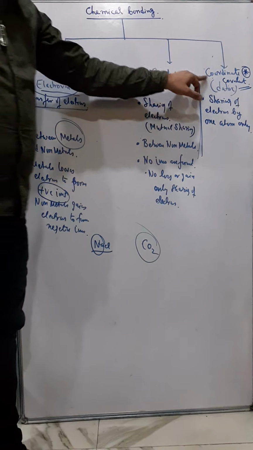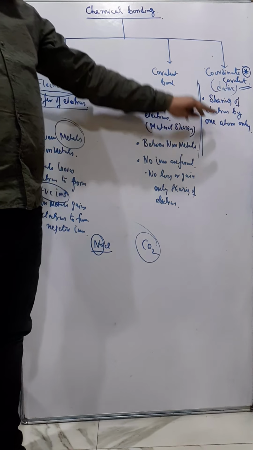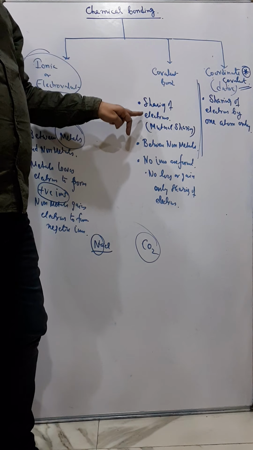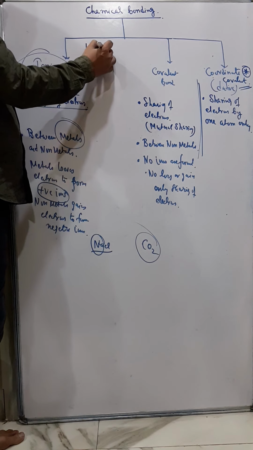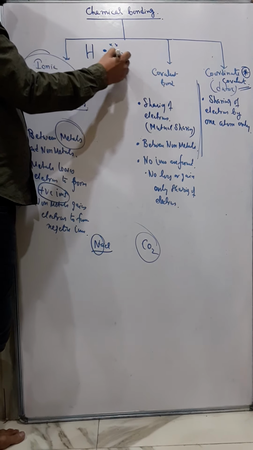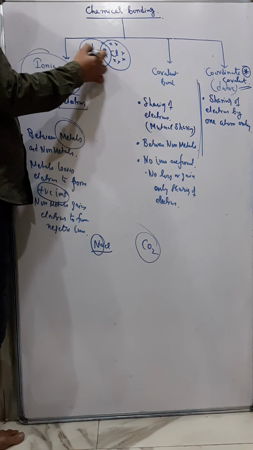And what is coordinate bond? Just at present you just know the definition. It is at the end part of the chapter. Now in case of covalent bond, what happens is sharing of electrons is a mutual sharing. Both share. I've just given you an example of HCl, if you remember. Hydrogen sharing one electron and chlorine also sharing one electron. So it's a mutual sharing.